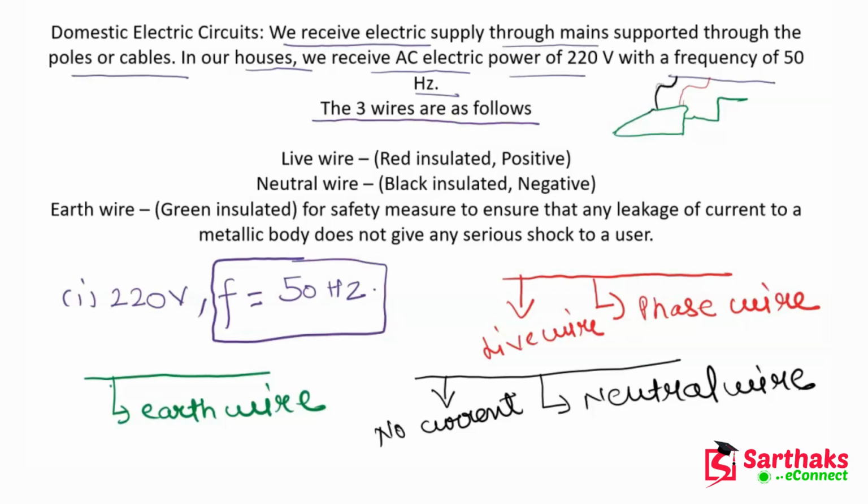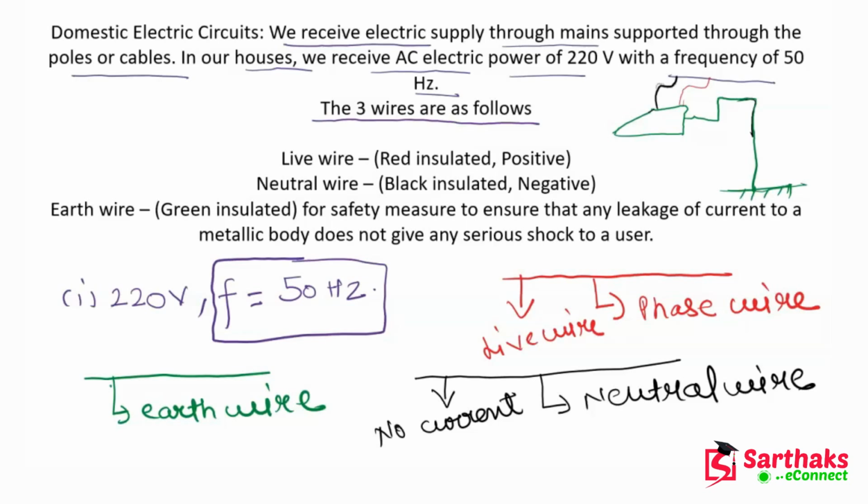So what happens? Whenever this type of current flows in the body, in this electric wire, then this current goes through this earth wire, and then it goes to the earth. Let me draw it clearly. Okay, so this is connected to the earth and you are protected from the electric shock. So this is a very important concept.